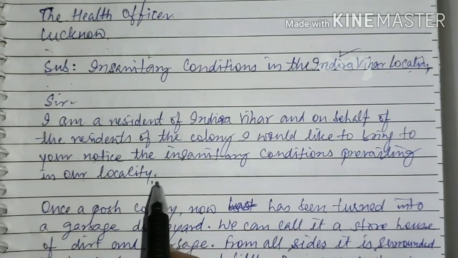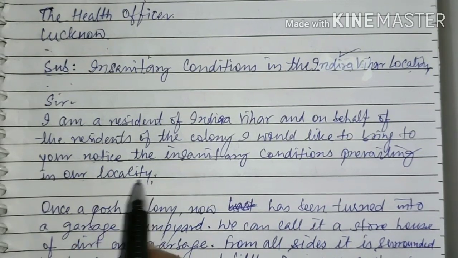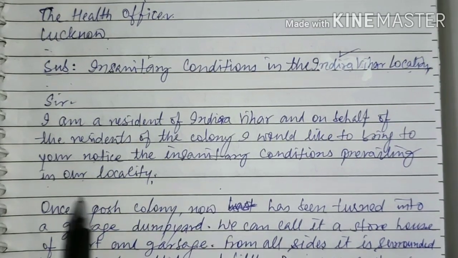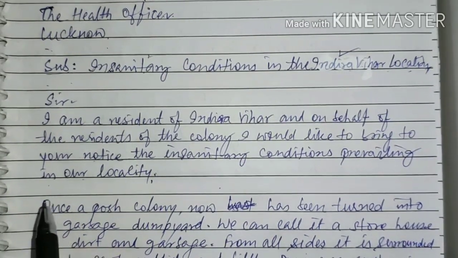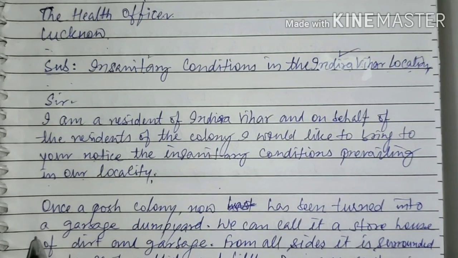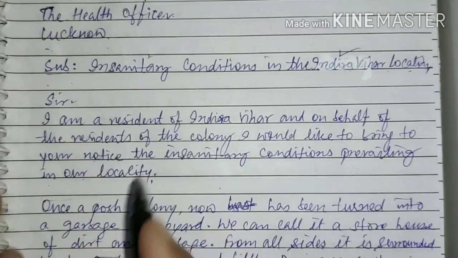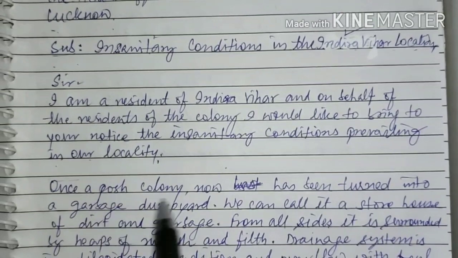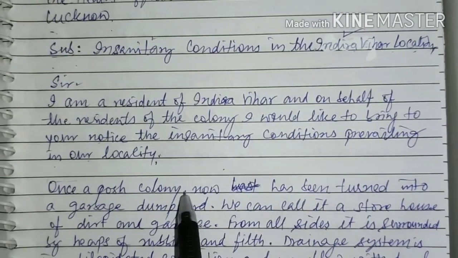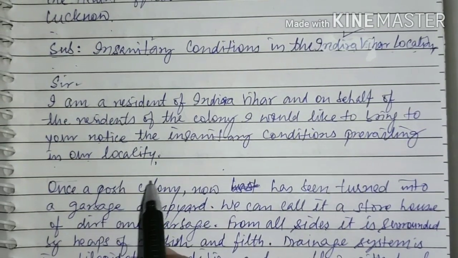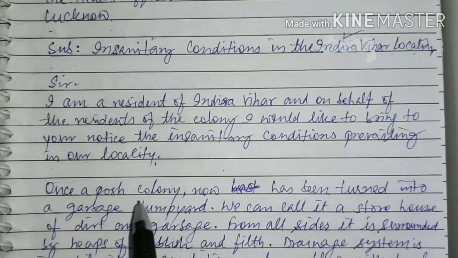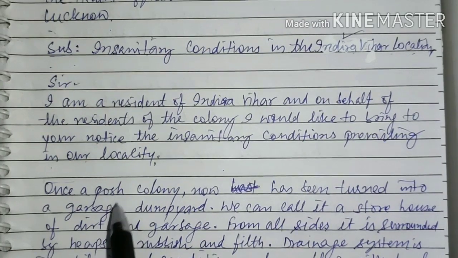Then, as I told you during the format discussion, you will leave one line blank between two paragraphs, and your next paragraph should begin from the left margin only. You will not leave one word blank here or like that. Earlier we used to follow this pattern, but nowadays it has been abolished. So once a posh colony means you are highlighting that earlier this was a posh colony about which we are complaining today. So this in itself becomes a pinching issue, it gets highlighted by this.